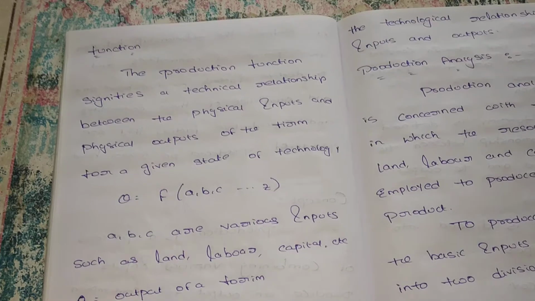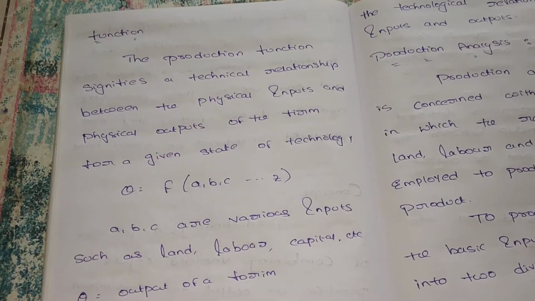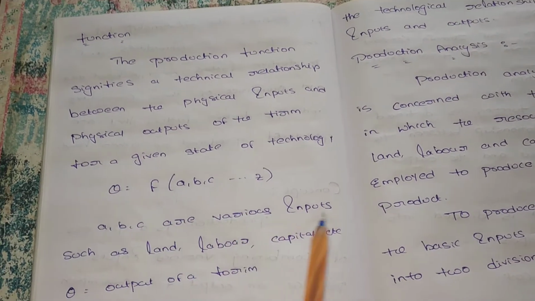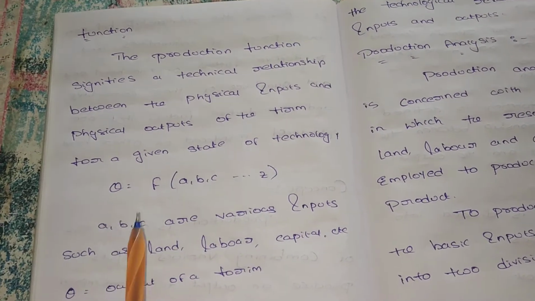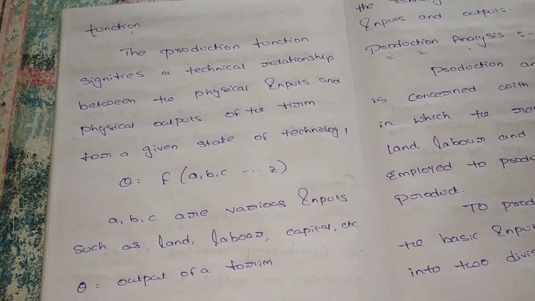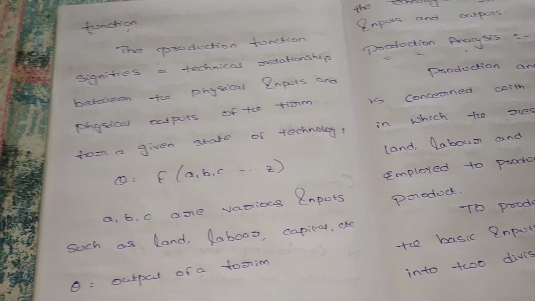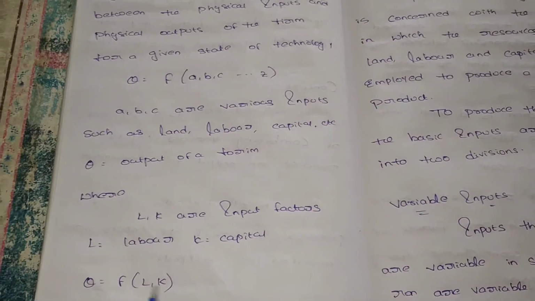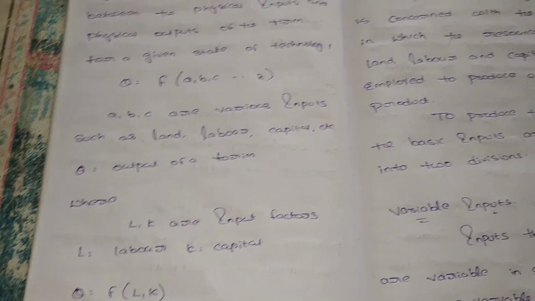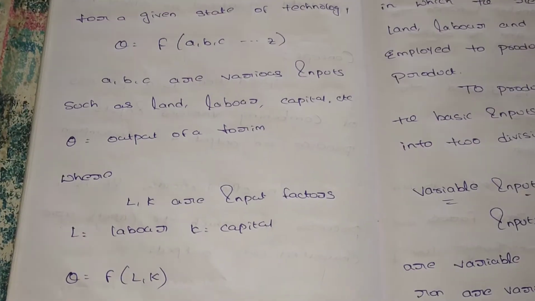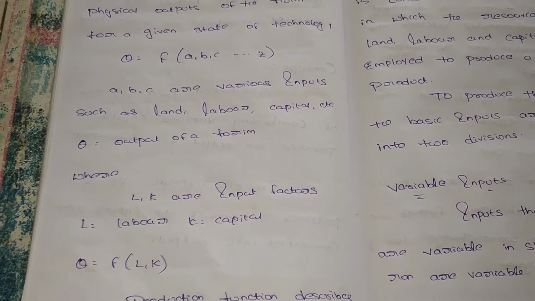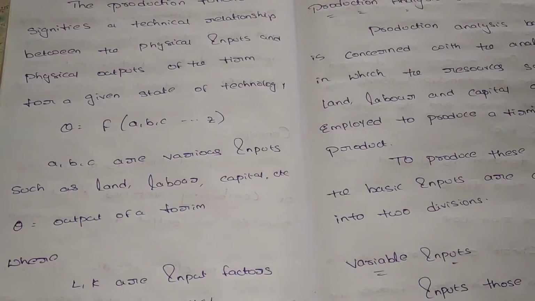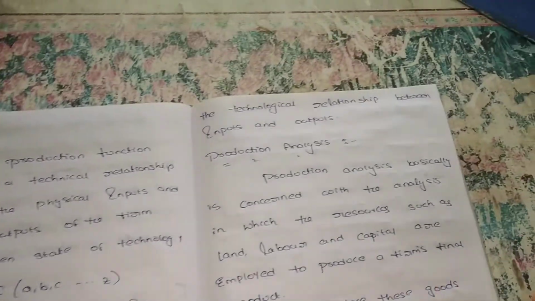The production function explains the relationship between the inputs and outputs. The formula is Q is equal to F of A, B, C, and so on. Q is equal to output, and A, B, C are nothing but the factors of inputs. Here the factors of inputs are land, labor, and capital. Suppose we are taking only labor and capital. Here we are not taking land. Suppose we are not producing agriculture products, we do not require land. So the production function is Q is equal to F of L comma K. It shows the technological relationship between the inputs and outputs.